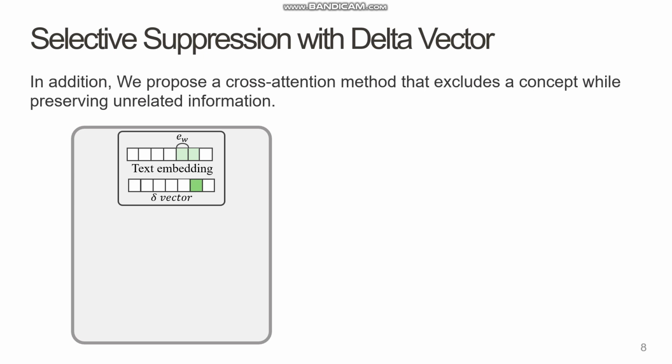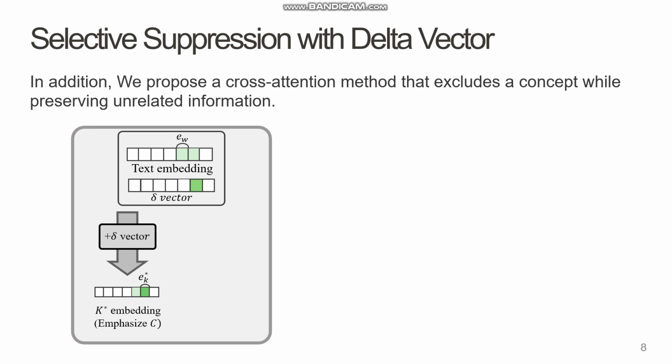But simply subtracting a vector can be a blunt tool and might damage other unrelated parts of the image. So we propose a more precise method called selective suppression with delta vector, which works inside the cross-attention mechanism. It's a two-step process. First, in the key pathway, we add the delta vector. This essentially tells the model, look for the areas where the glasses would normally be. This creates a highly accurate attention map that pinpoints the target region.